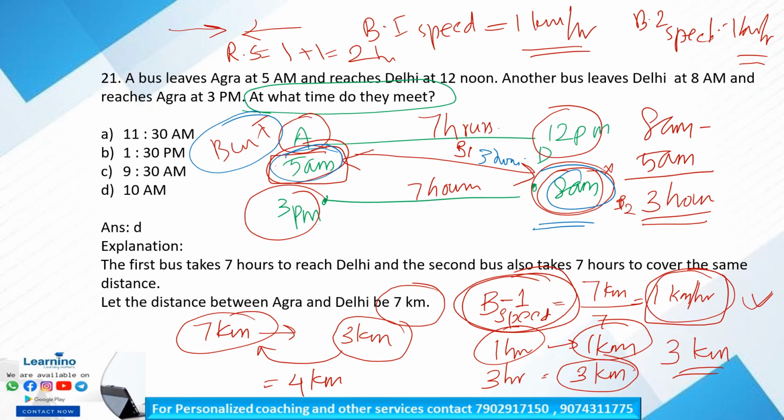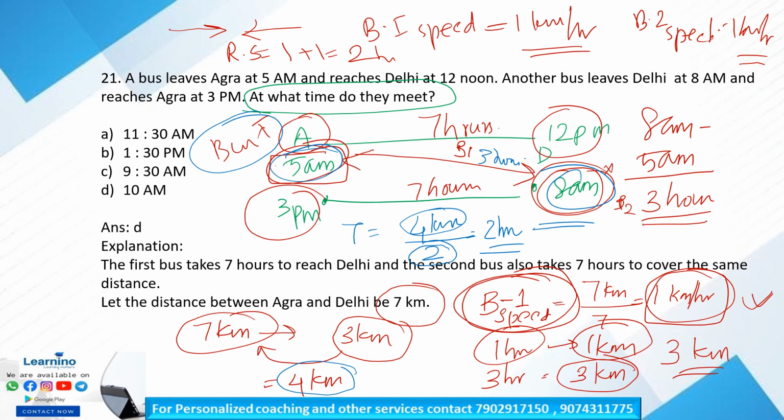And also bus 1 has to travel 4 kilometers more to reach the destination Delhi. Is it clear? So 4 kilometers, and the relative speed is 2. So 2 hours is needed to meet the bus. The bus 1 has to travel 4 kilometers more. So the time the buses meet each other is 4 kilometers divided by 2. 2 is the relative speed, that is bus 1 speed 1 kilometer plus bus 2 speed 1 kilometer. So 1 plus 1 is equal to 2.